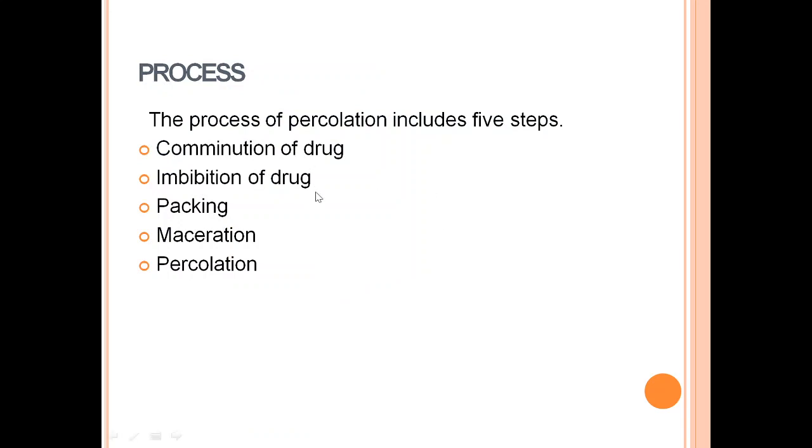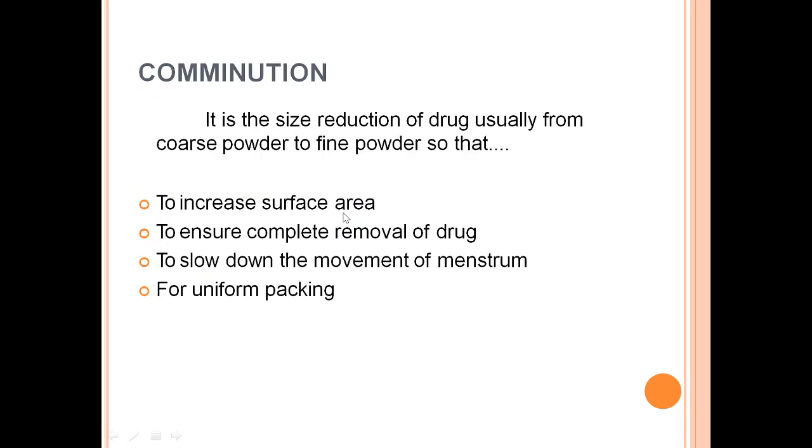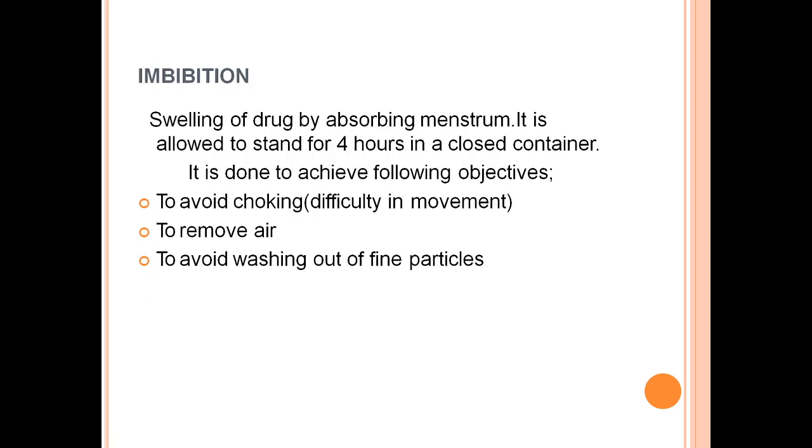The process of percolation includes 5 steps: comminution of drug, imbibition, packing, maceration and percolation. Going to the first, comminution. As I have said, it is the size reduction of drug, usually from coarse powder to fine powder, so as to increase the surface area, to ensure complete removal of drug and to slow down the movement of menstruum for uniform packing. Now, imbibition, which is the second step.